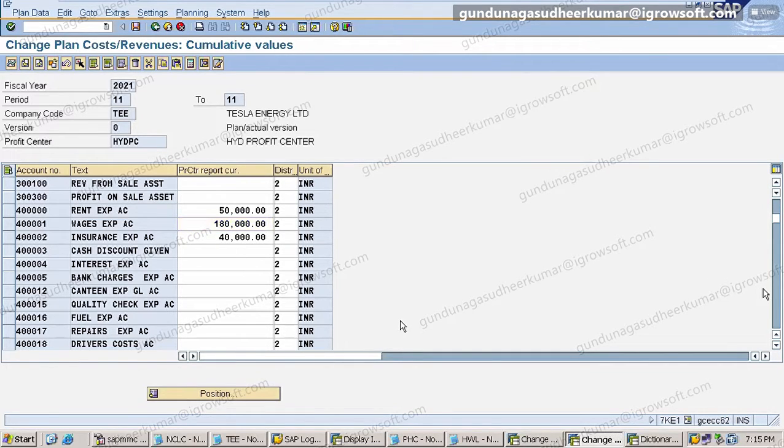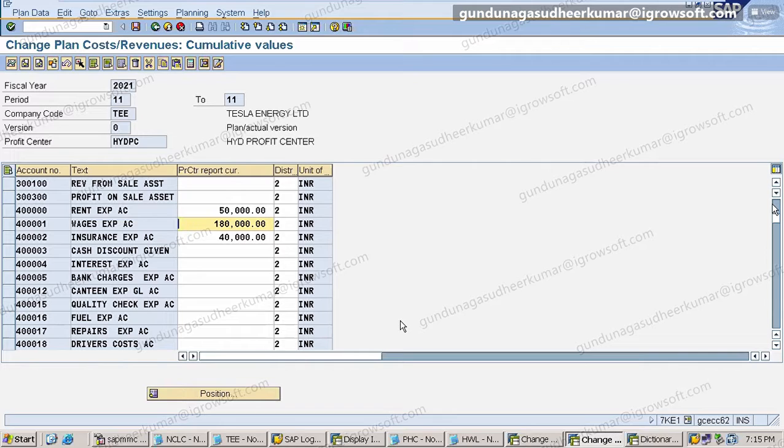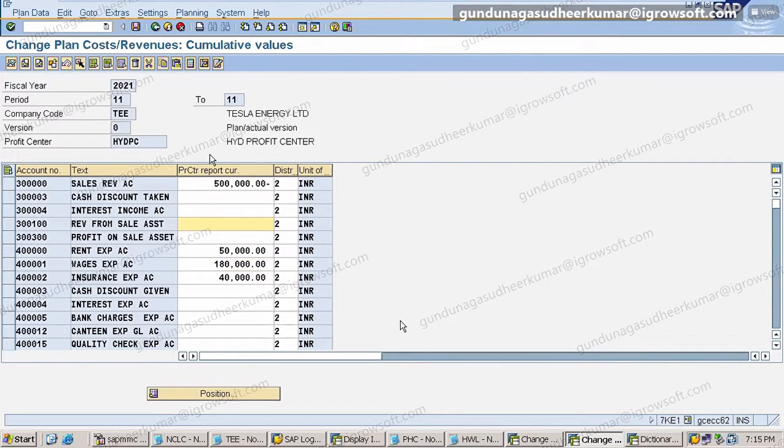So if I come back here, what is my total profit now? 1 lakh 70 is my planned profit. So I am selling 5 lakhs. I want to sell, right? My target, my planned sales, is how much? Planned sales is 5 lakhs. Planned expenditure is how much?